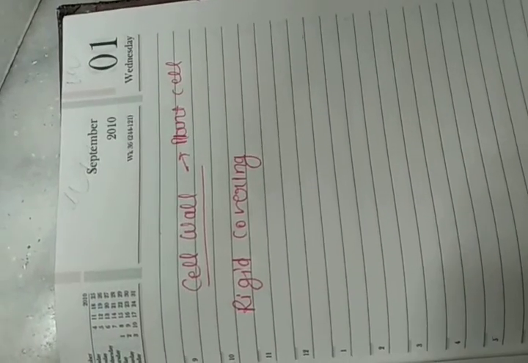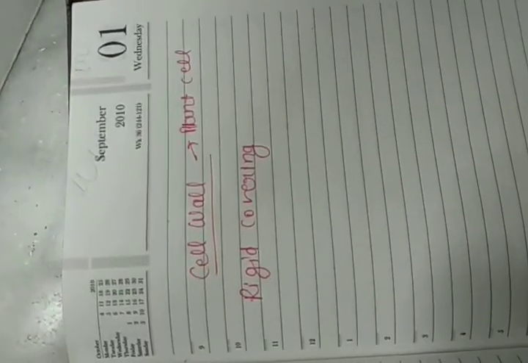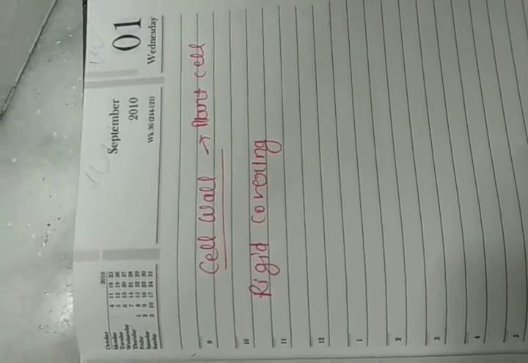Now why do plants have a rigid covering? Because plants are delicate and have more flexibility, so it is very easy to tweak a plant, because plants cannot protect themselves. So they need more protection, and that is why there is a rigid covering outside, the cell wall.